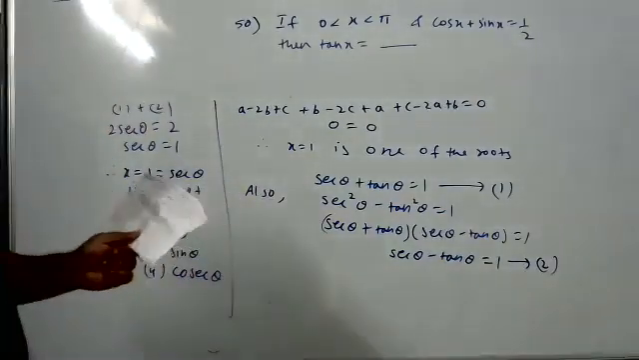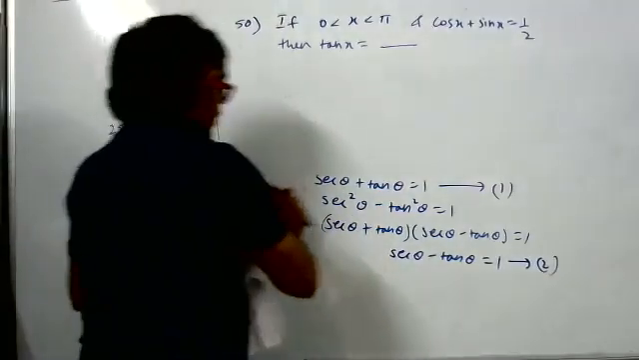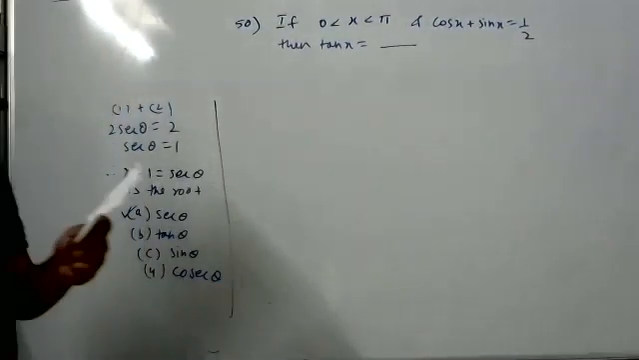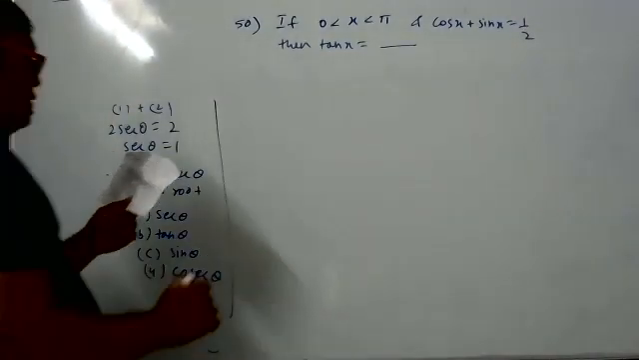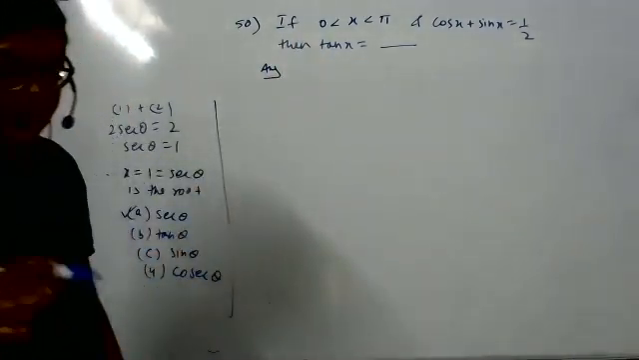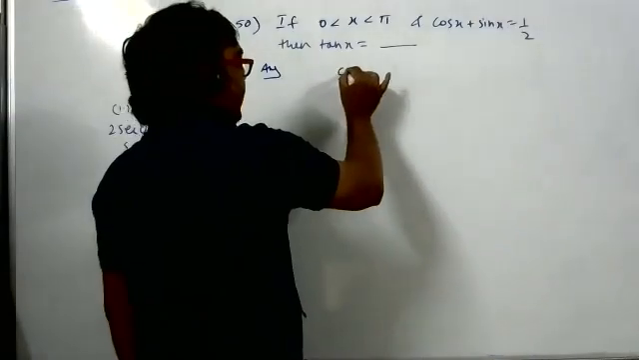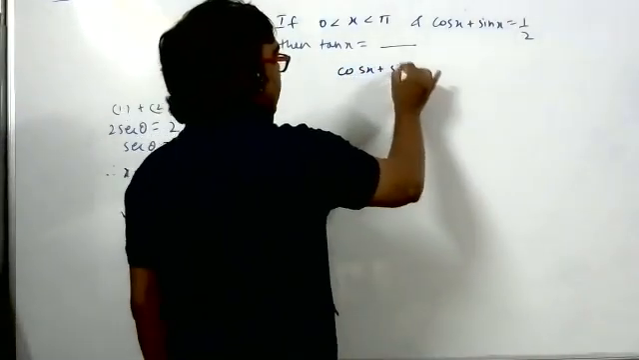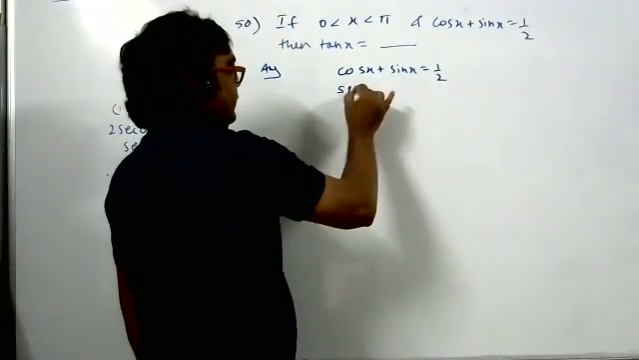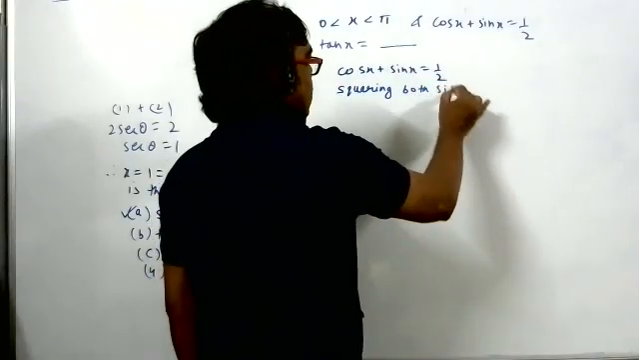Actually, we have done this sum completely, but in the answer there was a discussion about why one answer was wrong, and that also we discussed, but one doubt was still there. Now see here, what we did the other day: the angle lies from 0 to pi, and cos x plus sin x is 1 by 2. We will do it the same way as the other day. We did squaring both sides.